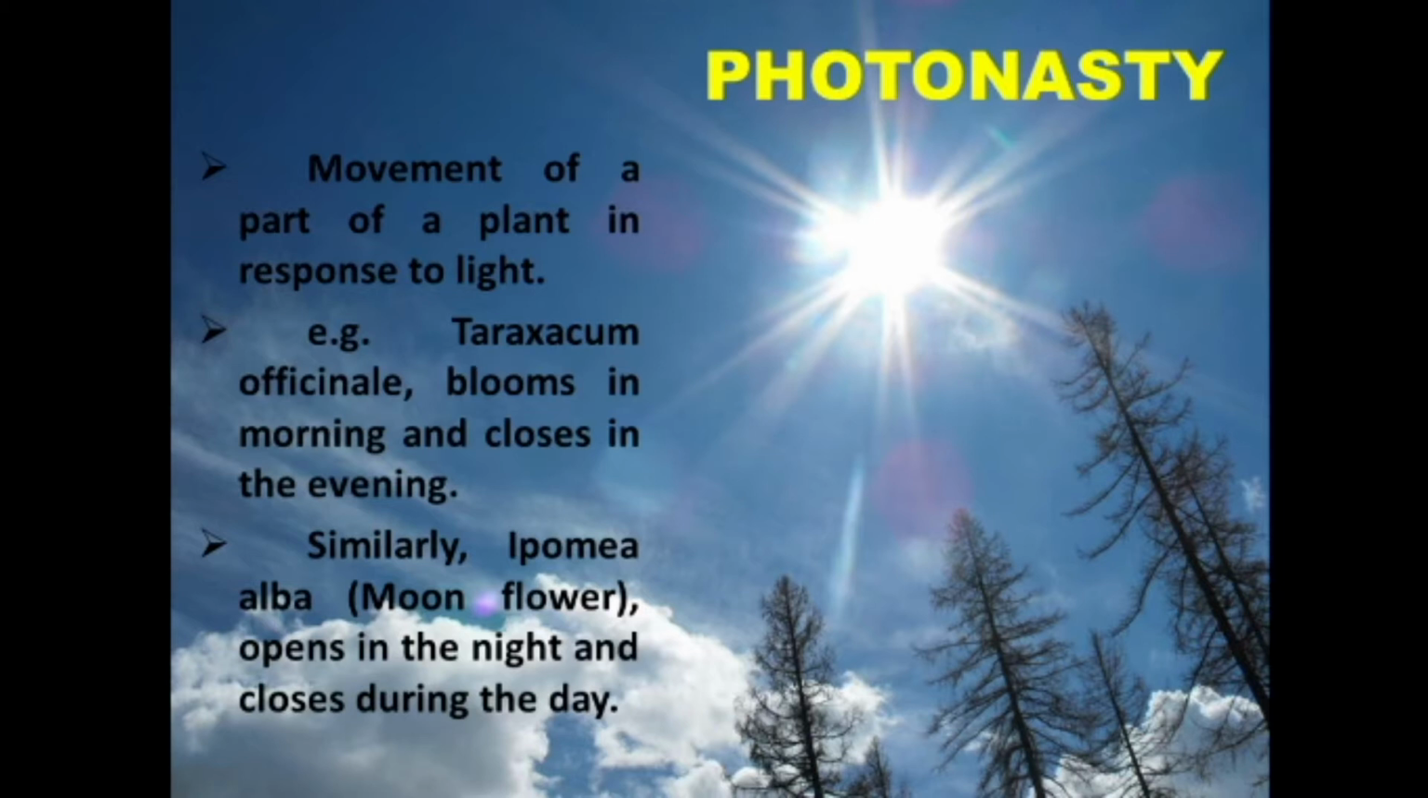For example, Taraxacum officinale blooms in the morning and closes in the evening. Similarly, Ipomoea alba, which is called the moonflower, opens in the night and closes during the day. Both Taraxacum officinale and Ipomoea alba are involved in the flowering process, but the stimulus is different. Taraxacum officinale blooms in the presence of sunlight, and Ipomoea alba blooms in the presence of moonlight or absence of sunlight.